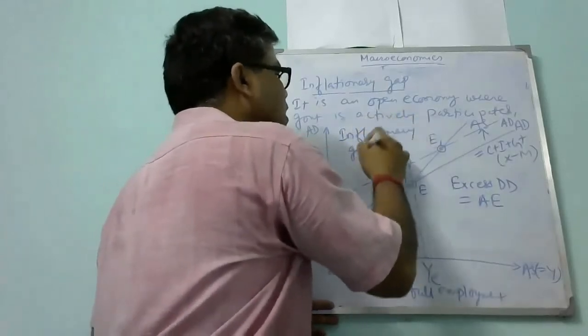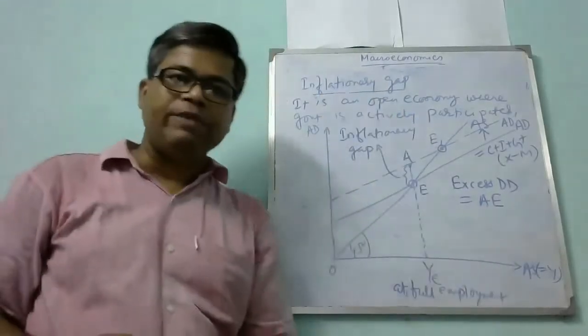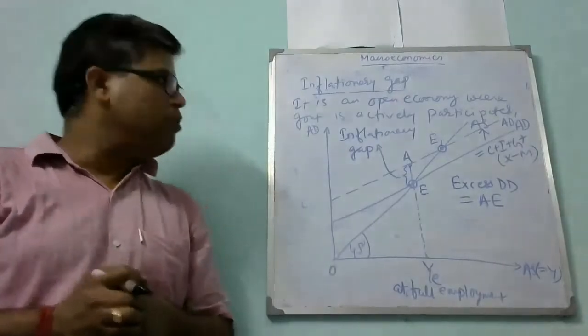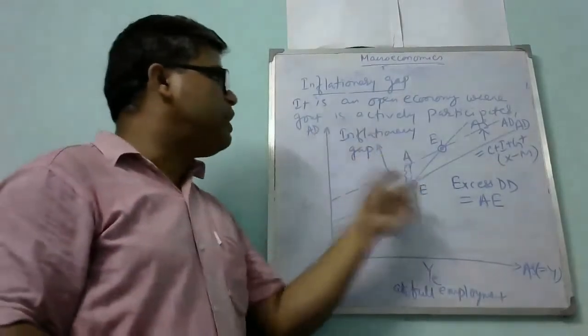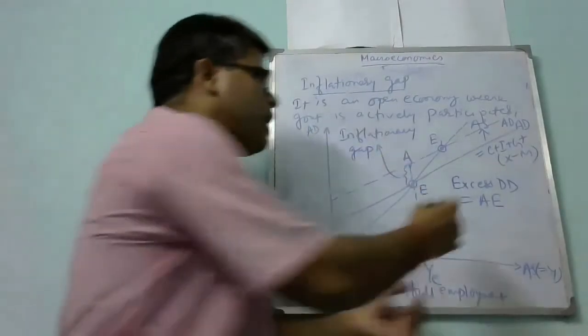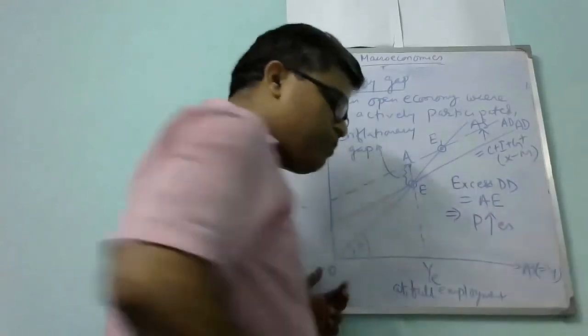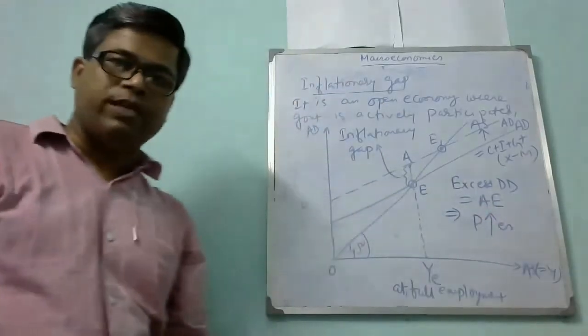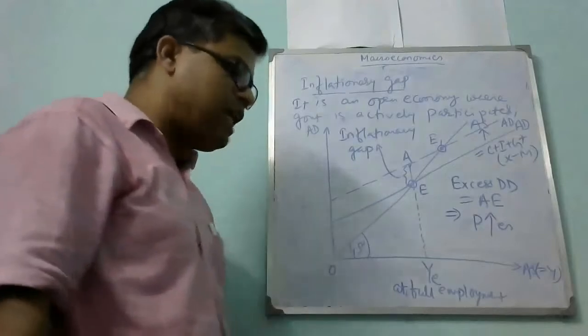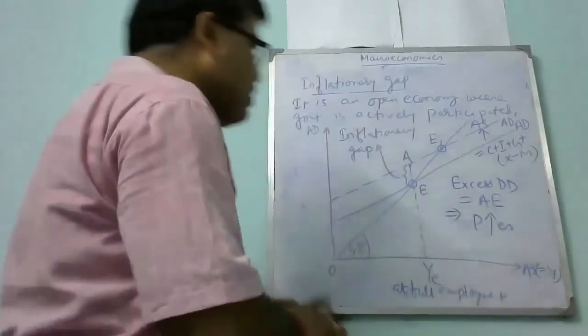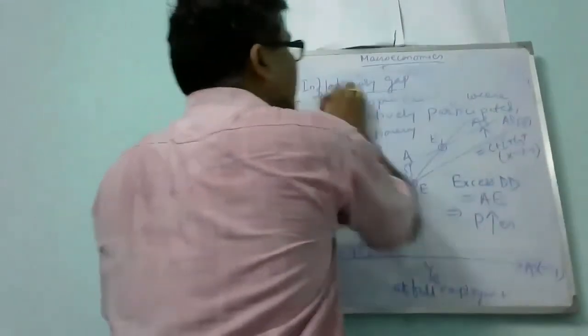Inflationary gap. This gap is the inflationary gap, because this much is the excess demand. Due to that, the price level increases. So if the price level increases, that's called the inflationary gap. So what is the inflationary gap? Then what is the definition of this inflationary gap?